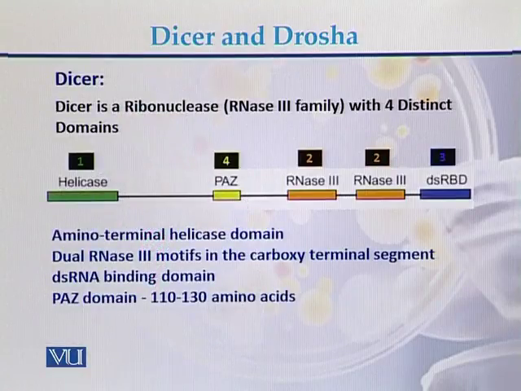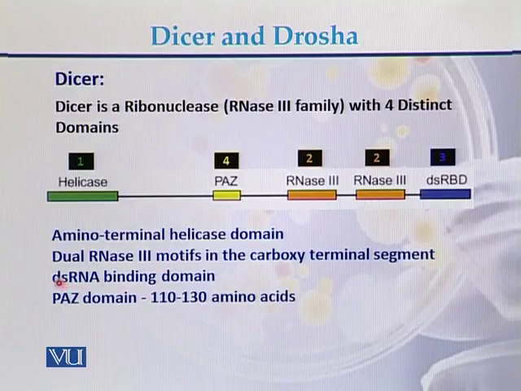These are the domains of Dicer. Dicer is a ribonuclease, meaning the RNase 3 family. Dicer has four distinct domains: helicase, Paz domain, RNase 3 domain, and double-stranded RBD domain. Helicase is the amino terminal helicase domain, this one. Dual RNase 3 motifs, they are here, 1 and 2, in the carboxy terminal segment.